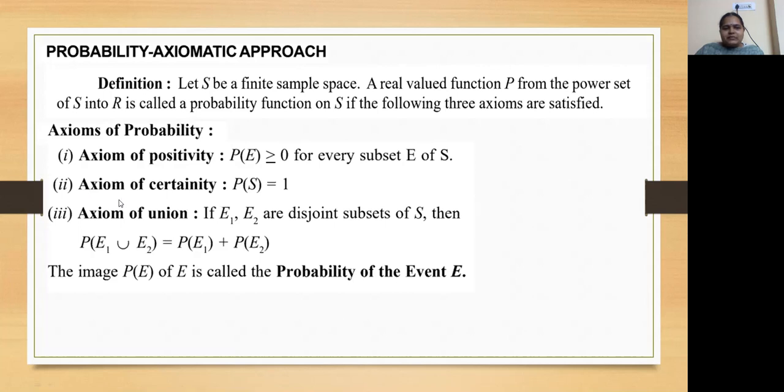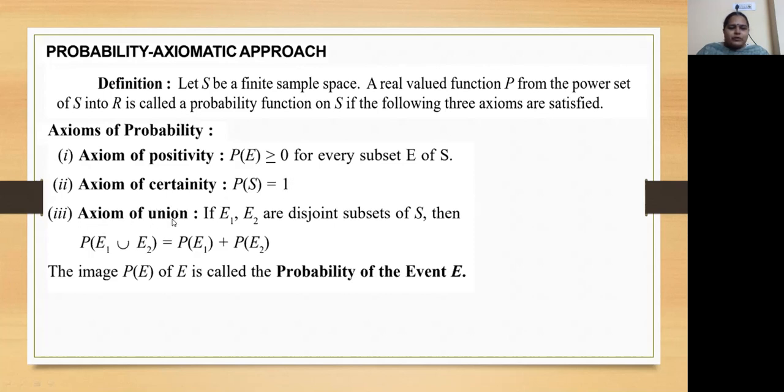Second one, axiom of certainty. That is, probability of sample space is equal to 1. Usually the probability definition is probability of an event E equal to number of elements in the event E by number of elements in the sample space. So here the event is nothing but the sample space only. So we will get n of S by n of S, which is equal to 1. So probability of sample space is always equal to 1.